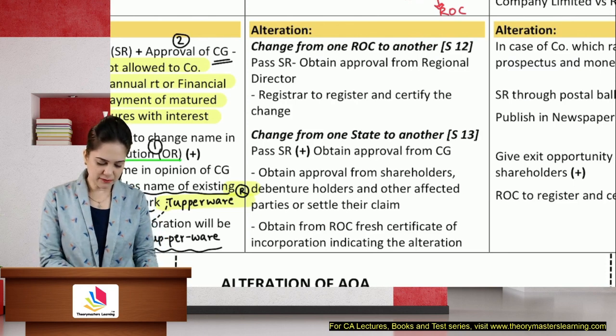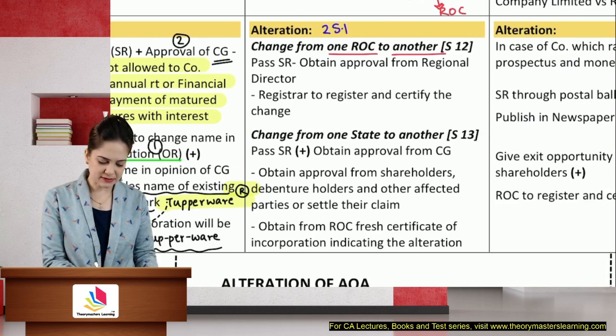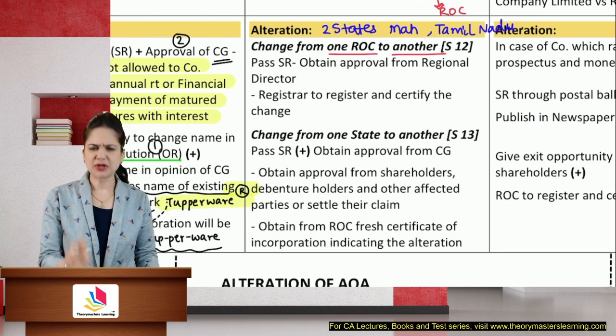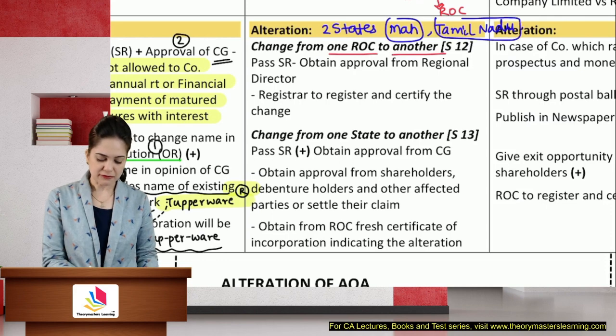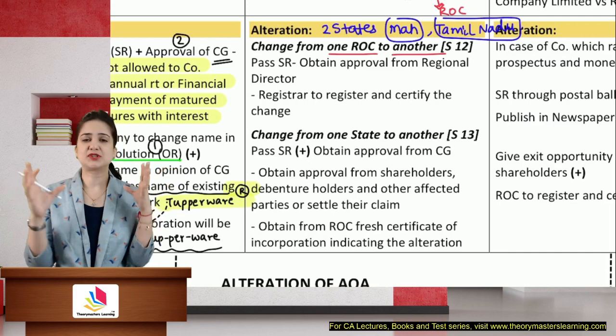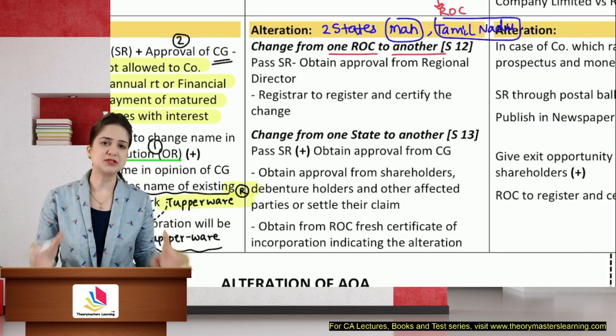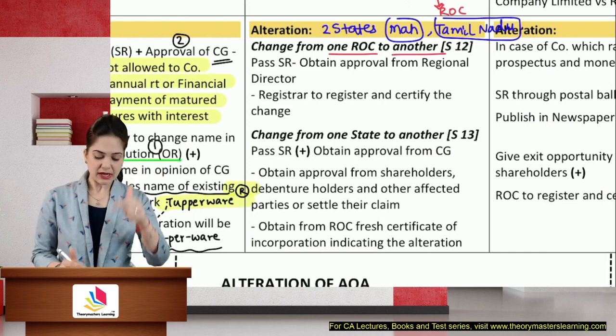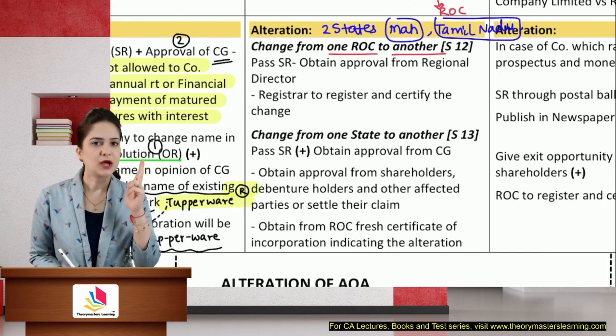If you are changing from one ROC to the other ROC, now this is possible only in two states. One is the state of Maharashtra and the other is the state of Tamil Nadu. These are the two states which have two ROCs. Generally, one state, one ROC. But in these two states we have two ROCs because there is a lot of business registered. There are many businesses which operate in these two states, so one ROC will be burdened. In Maharashtra, we have ROCs in Mumbai and Pune. In Tamil Nadu, we have one in Chennai, other in Coimbatore.